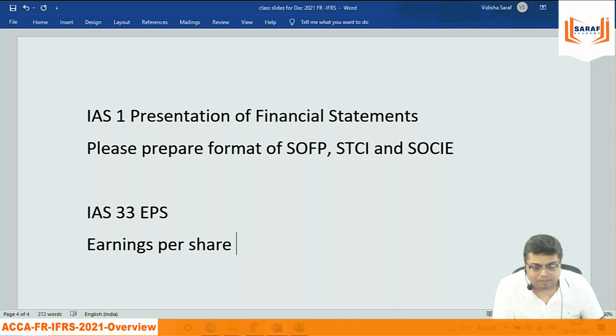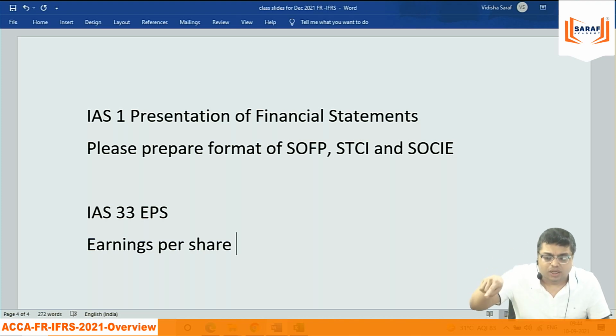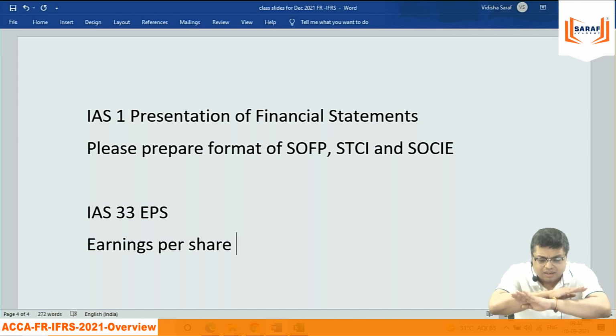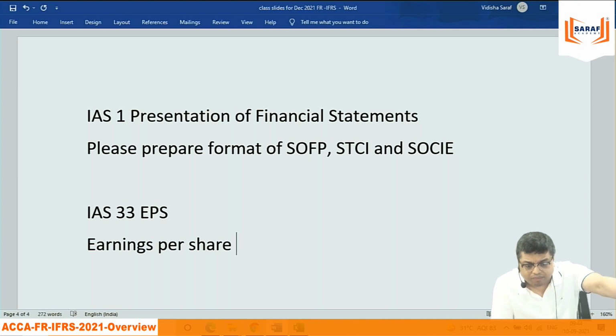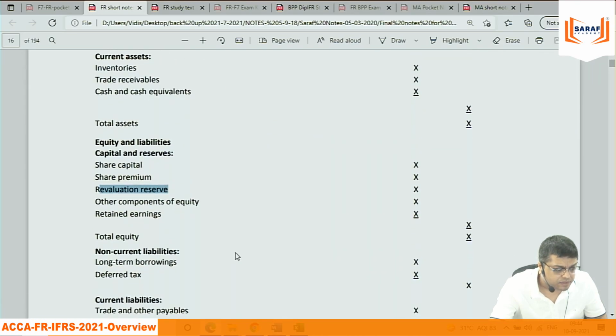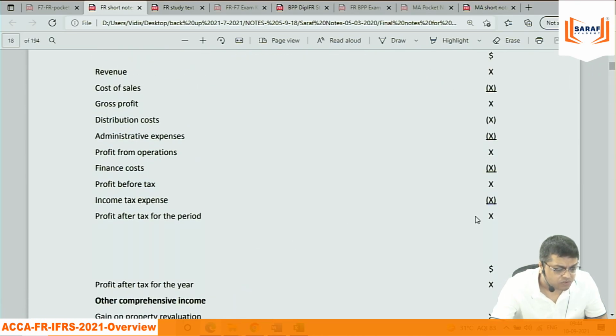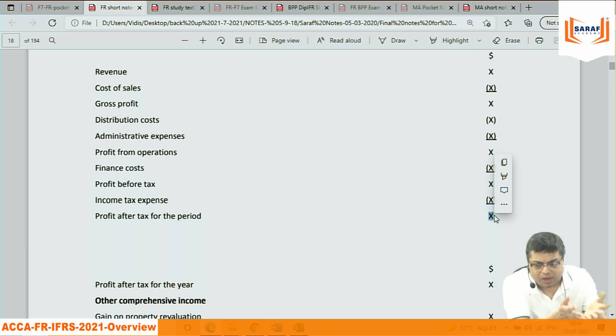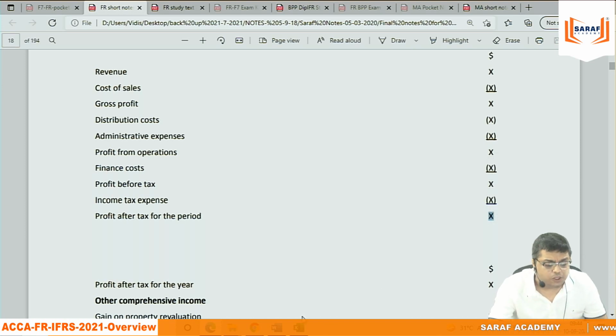So earnings per share is the per share earning of a company. Earnings means what? The shareholders are the owners. And after deducting all the expenditures from sales, I'm not talking about other comprehensive income. Forget about other comprehensive income. I'm talking about as per the PL account, this figure, profit for the year. Maybe in the PL account we will be showing other comprehensive income also. Forget that. The profit for the year divided by the number of shares of a company will give you earnings per share.